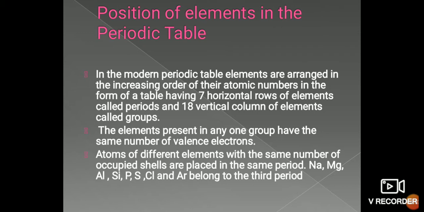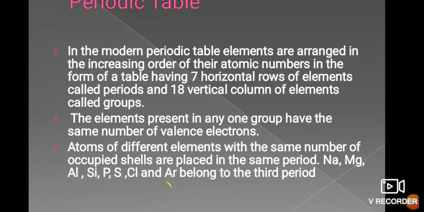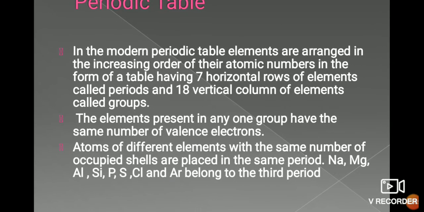And when you consider the valency, depending on the valence electrons and the valency, each and every atom has been prescribed a group. So atoms of different elements with the same number of occupied shells are placed in the same period. If you consider the number of shells, like we studied in class 9 about the K shell, then if you go with the elements having the same number of shells,